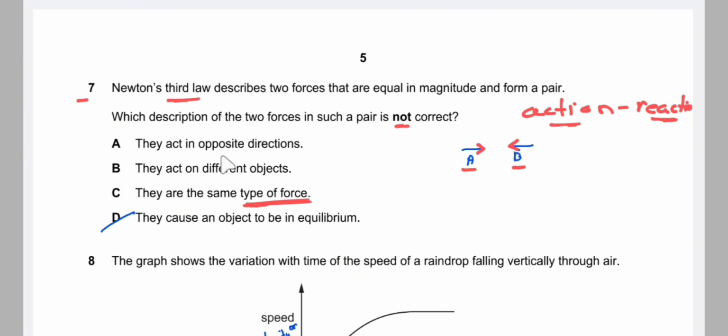So forces are acting in opposite directions on different bodies, and the forces are of the same type, but they cause an object to be in equilibrium. This statement is wrong because it is not mentioned in the third law. Therefore, this option is wrong. So the answer is D.